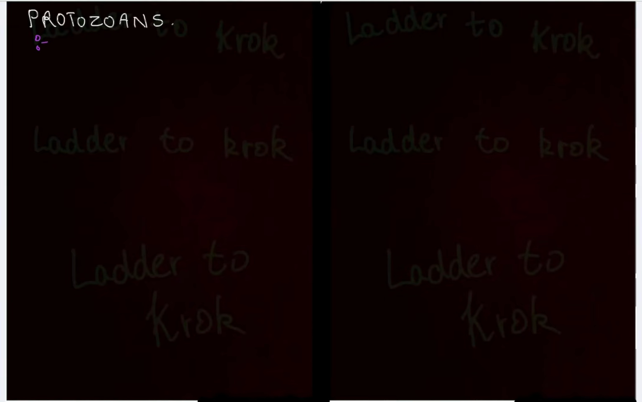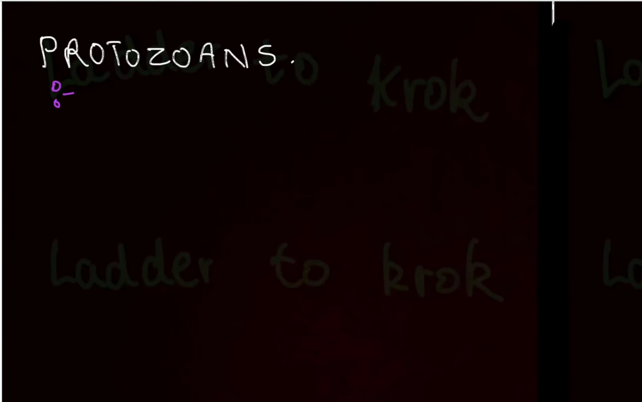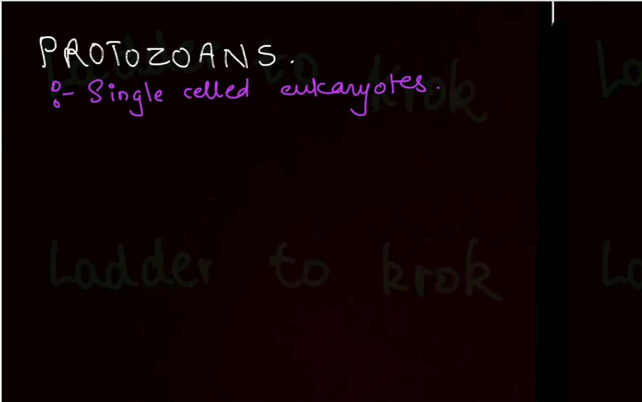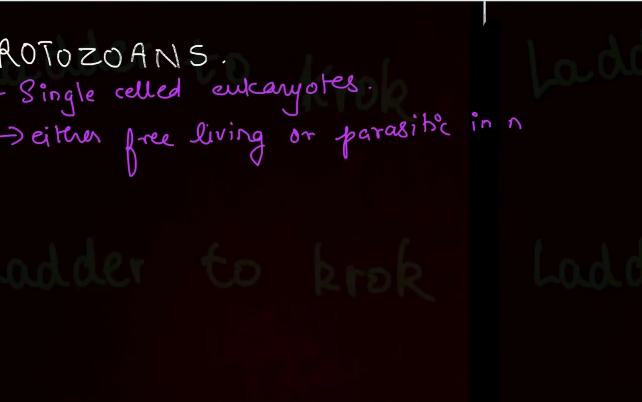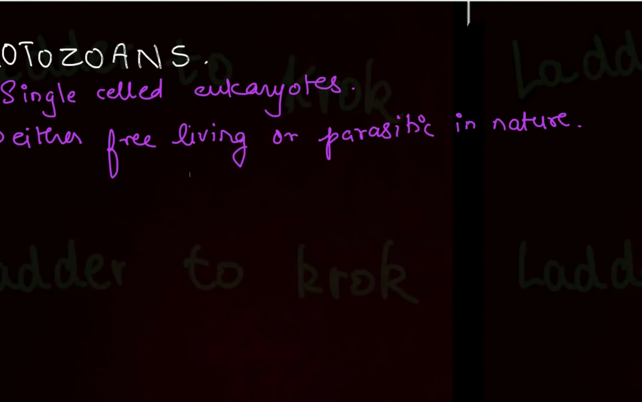So first know the meaning of protozoans, then we'll move forward. Protozoans are single-celled eukaryotes. They are either free living or parasitic in nature. That means either they will live freely or will live on someone to get the nutrition, to get the nourishment, or we can say they depend on someone else to live.